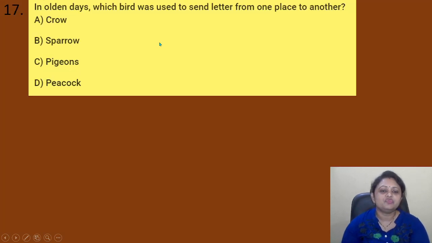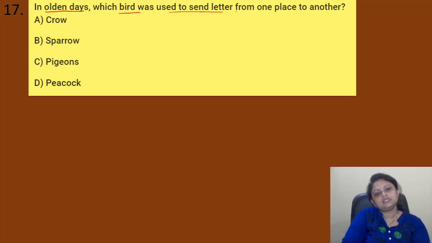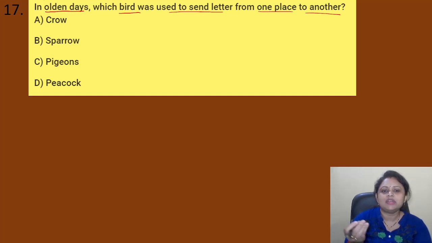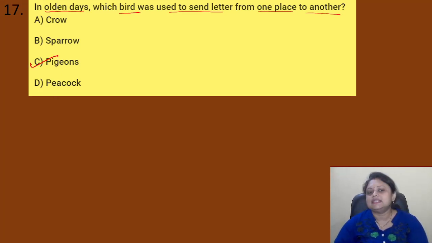In olden days, which bird was used to send letters from one place to another? Option A, crow. B, sparrow. C, pigeons. D, peacock. So, in olden days, which bird was used to send letters from one place to another? Do you know that? You must be knowing that, right? Yes, we were using the pigeons. They can fly long distances, okay? And that's why they were used to send letters from one place to another. So here the correct answer is option C, that is the pigeons.